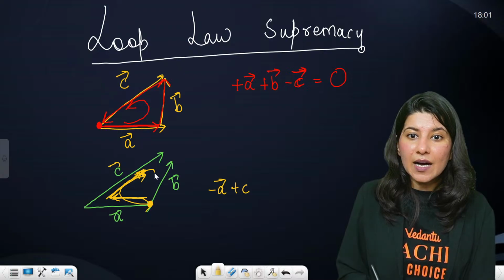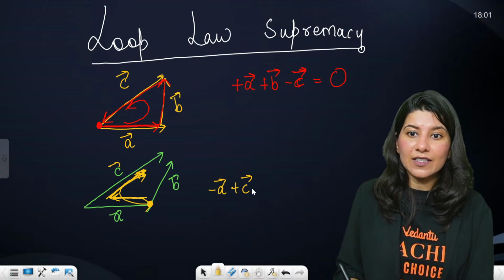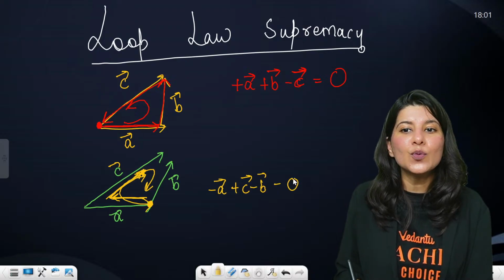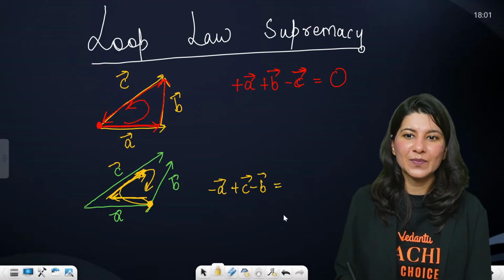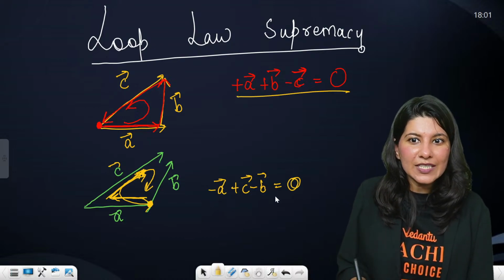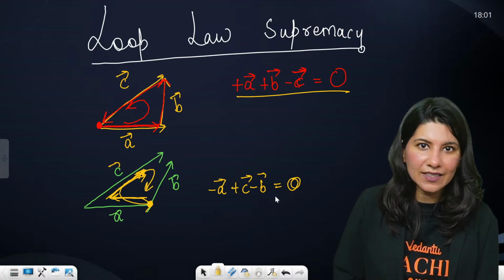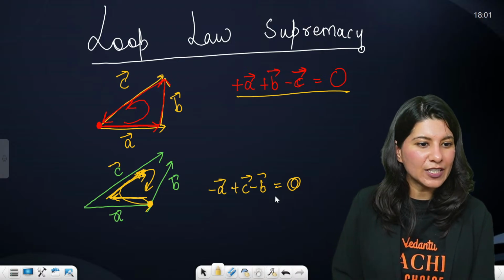And then coming back, you are again going against B vector, so minus B vector. And once the loop is completed, you have to write 0. Is it making sense? Yes. Again, can you see both equations are exactly the same? You are getting the same result, isn't it? Tell me if you have understood it.